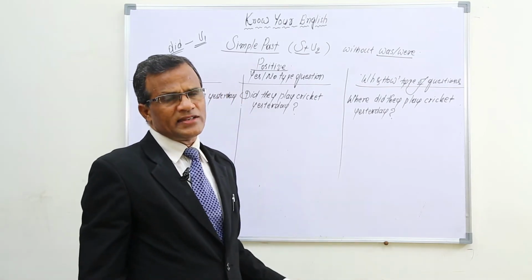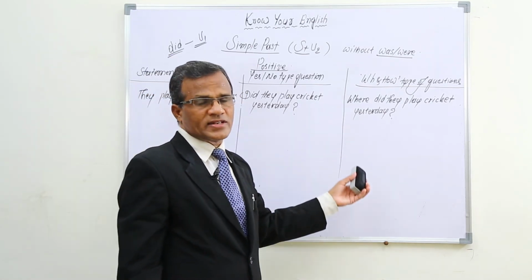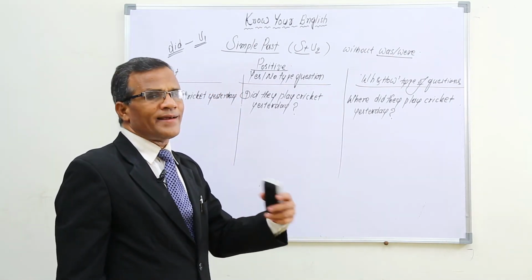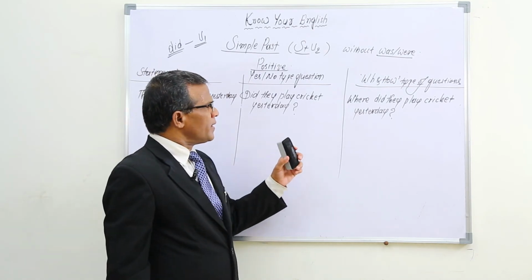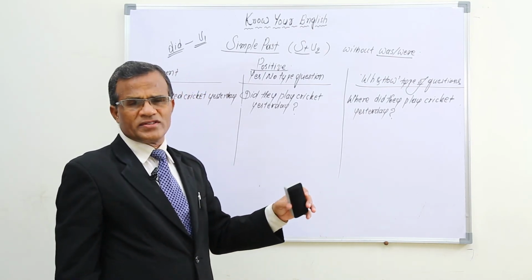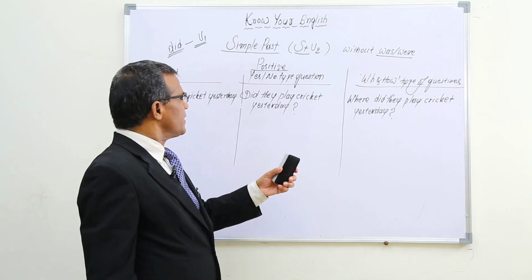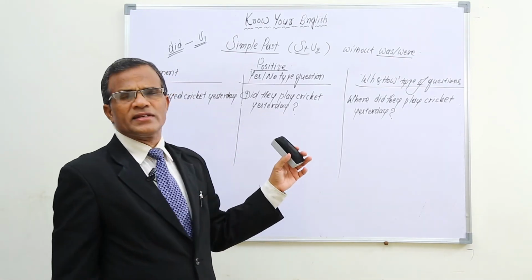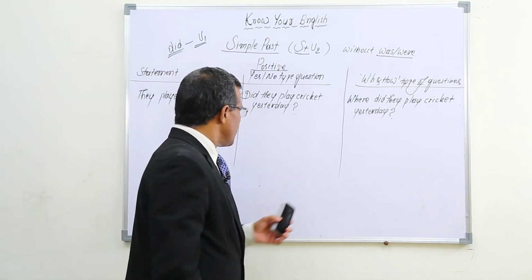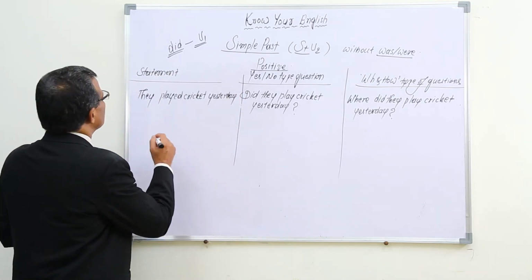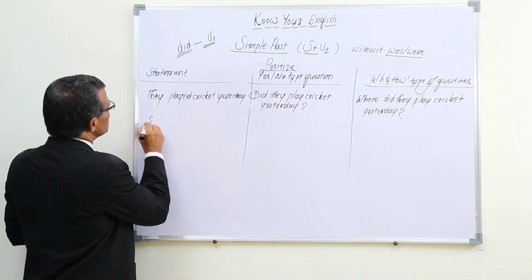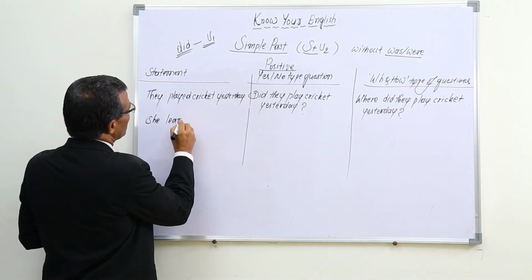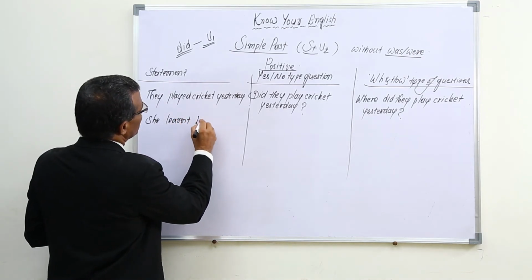This is not only the case here, this is the same case with all the other structures we have learnt so far. Not only this one, in the complete English language, WH and how type questions are very easy. We just have to use those words just before yes or no type questions. Let us take one more example. She learnt English.